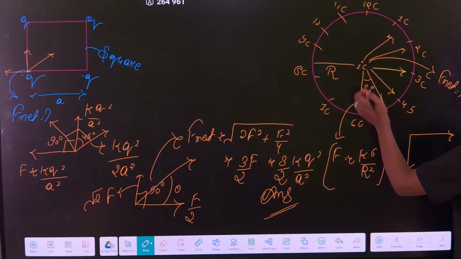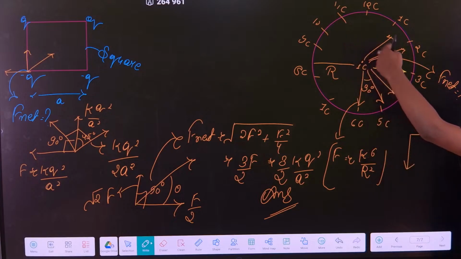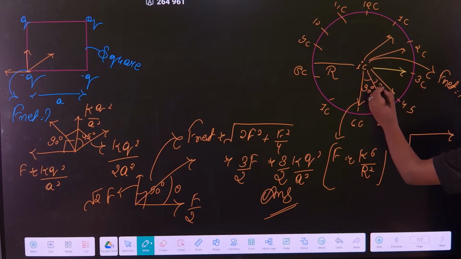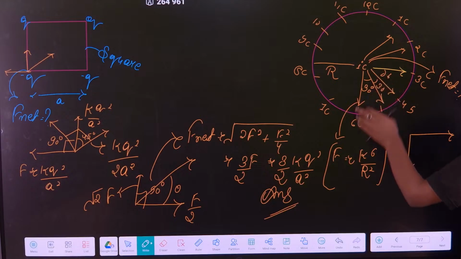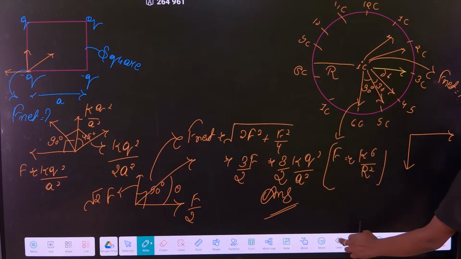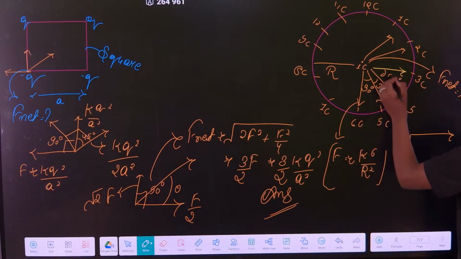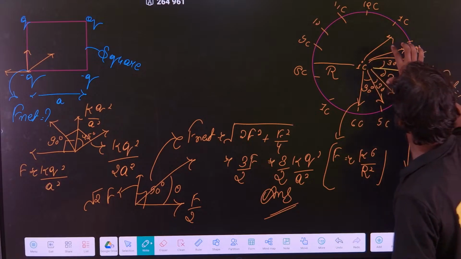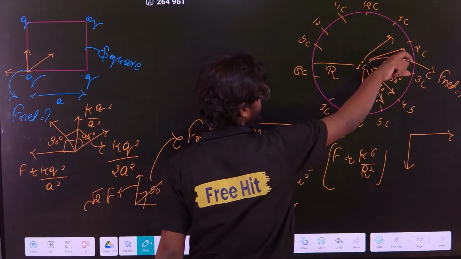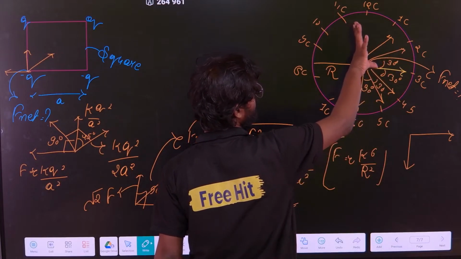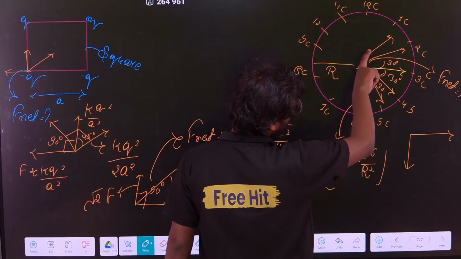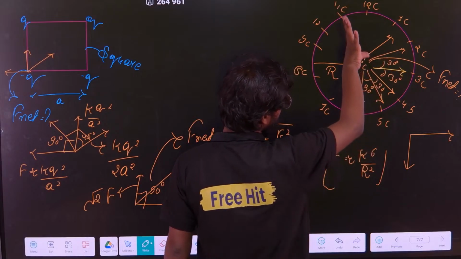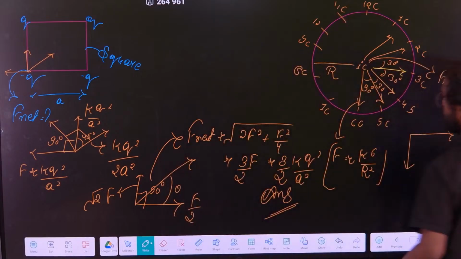30 degree, because it is overall 360, so 12 divided by 3 is 30 degree. This is also 30 degree, this is also 30 degree, all are 30 degree, correct, like that. So if you see, these two vectors' horizontal components will be added and vertical will be subtracted. Like these two, horizontal components will be added, vertical will be subtracted. So you will get F net is equal to how much?